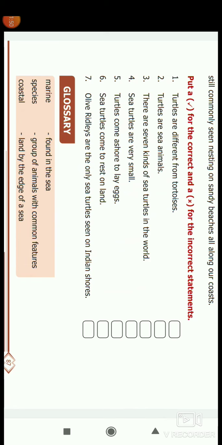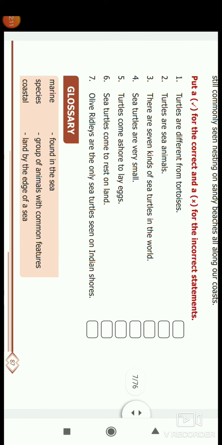Now we see the true or false. Turtles are a different form of tortoise. They have different species, like 7 species, so we have to tick it as true. First one is true. Second, turtles are sea animals. Yes, it is also a sea animal, so it is true. There are 7 kinds of species in the world. Yes, it is true.